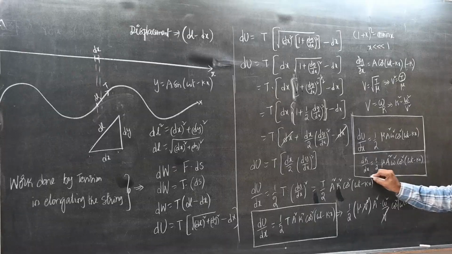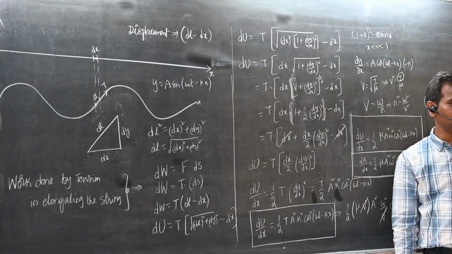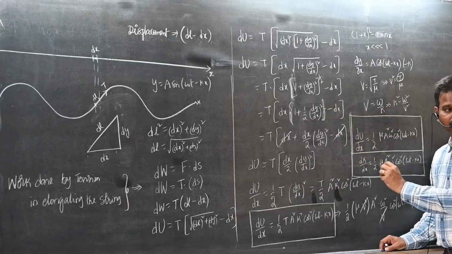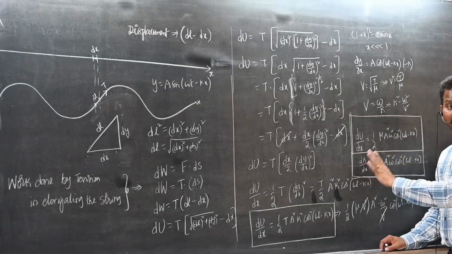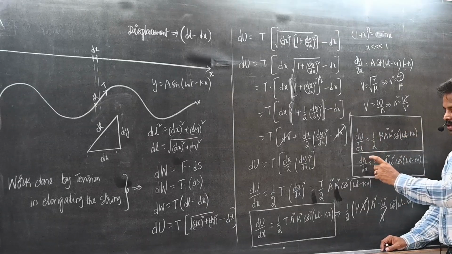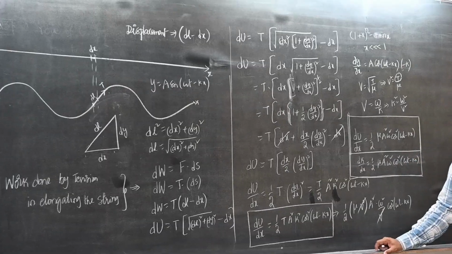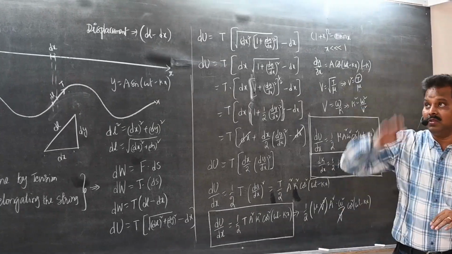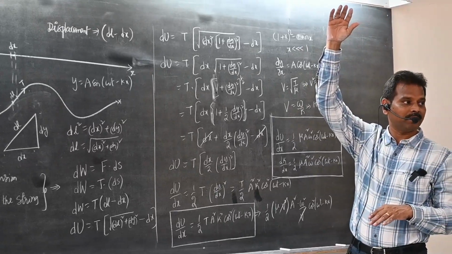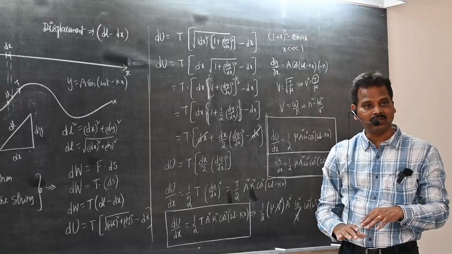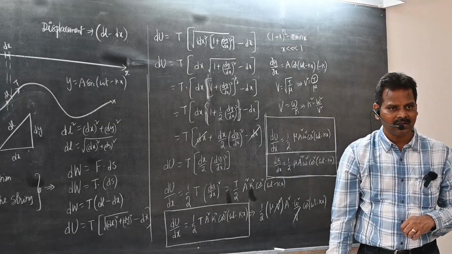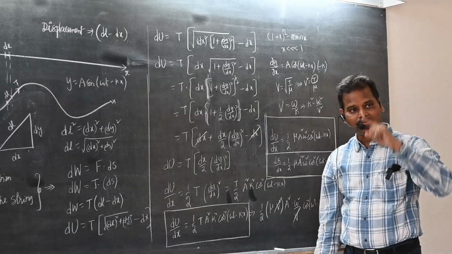So from this, what can we say? For a wave, potential energy per unit length and kinetic energy per unit length are equal. Suppose du by dx is 0. What is dk by dx? 0. But in SHM, when the particle is oscillating like this, at the top velocity is 0 but potential energy is maximum. At the bottom velocity is 0, potential energy maximum. In the middle velocity is maximum, potential energy minimum or 0. That is for SHM. But here,